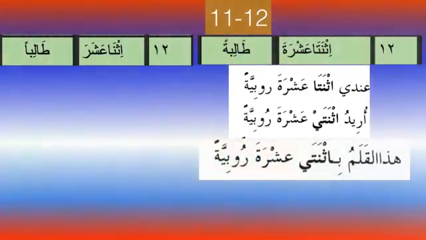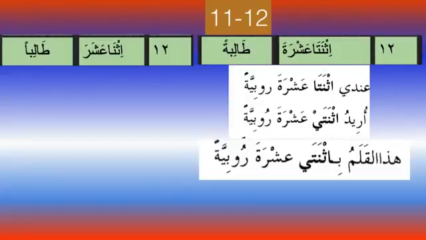Just for giving you an example, indi ithnatha ashrata rubiyatan, so I have 12 rupees. If you see, ithnatha is marfu, because the sign of raf'ihi is al alifu li'annahu muthanna. So if you want to say uridu, I want, ithnathaini will become اثنتي عشرة روبية. So I want 12 rupees. Or you say هذا القلم باثنتي عشرة روبية, this pen is for 12 rupees. So if you see, the alif is the sign of marfu and ya is the sign of mansub and majroor.